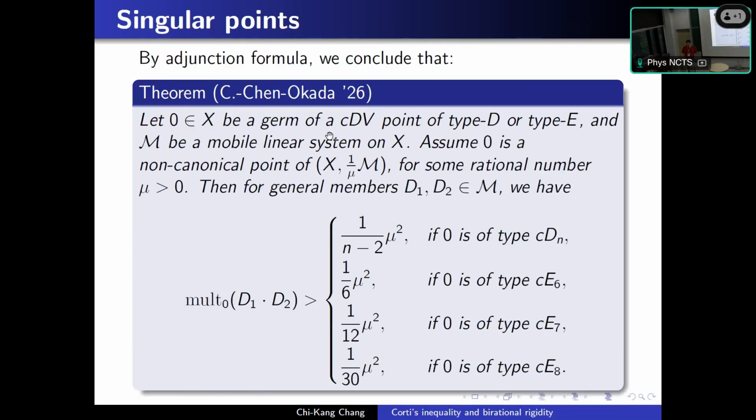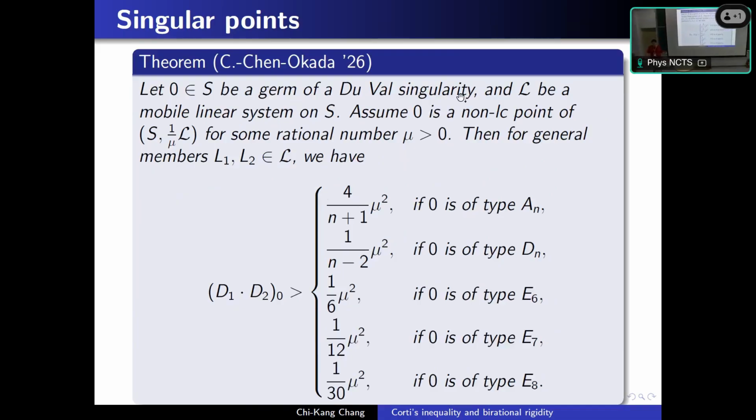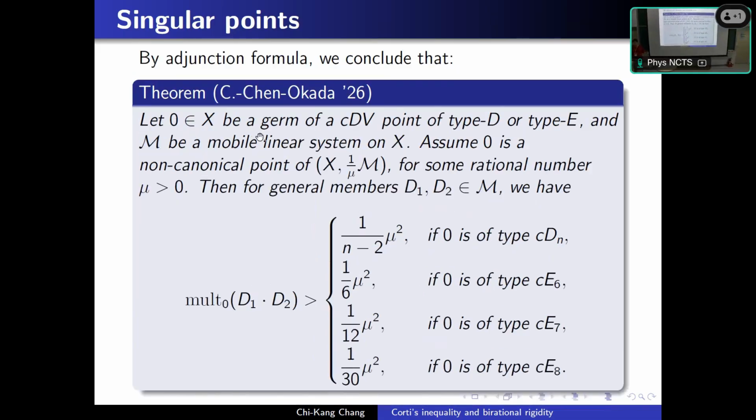And applying the adjunction formula, we can go from surface Du Val singularity to threefold compound Du Val singularity, and the coefficients are all the same as the surface case.